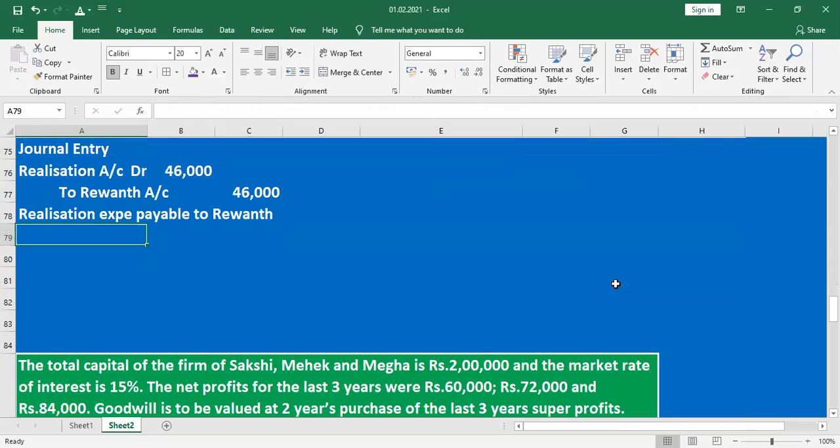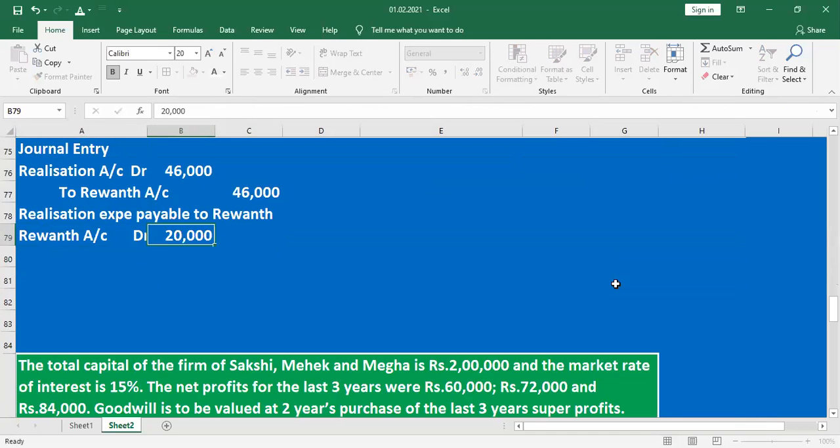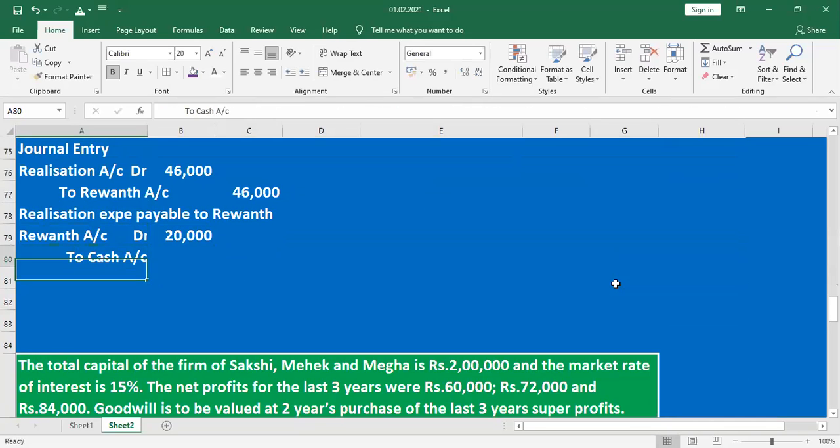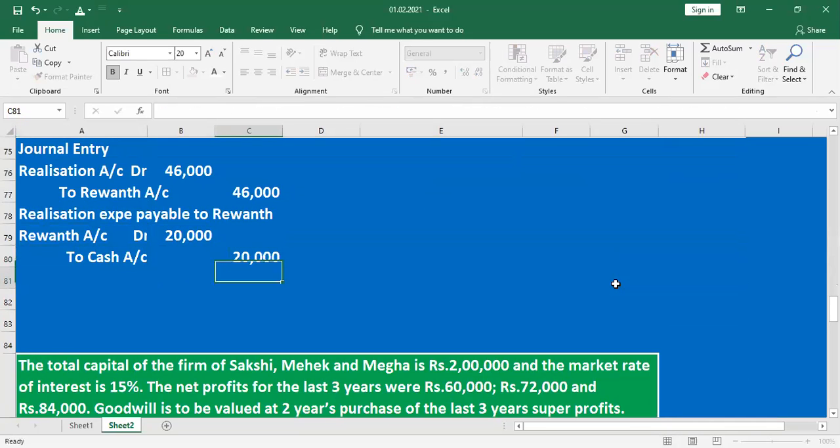Here it is on behalf of Revant, that's why Revant's account debit 20,000 to cash account credit 20,000. Being realization expenses paid for Revant.